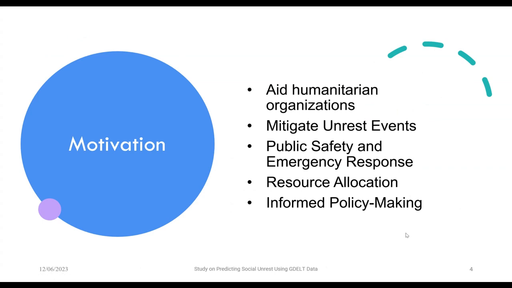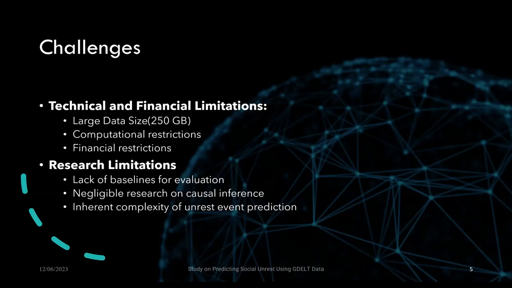Coming to the motivation behind predicting future social unrest. The first one is it aids humanitarian organizations like the UN, and helps them send emergency response teams to locations that could have social unrest in the future. The same point holds when it comes to mitigating unrest events, and it helps emergency services like the police and ambulances go to locations that could have future unrest. It helps the government and bureaucrats with informed, data-driven policy making, and it also helps them allocate resources accordingly. Now, my teammate will continue with the challenges we faced.